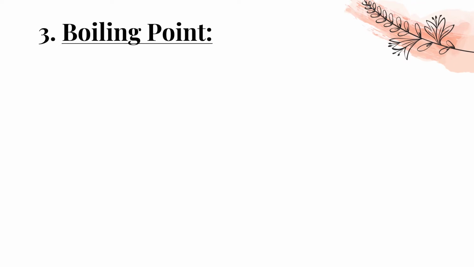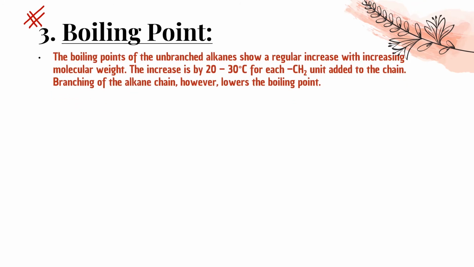Boiling point. This is the important part from where the question can be asked. The boiling point of unbranched alkanes shows a regular increase with increasing molecular weight. The increase is by 20 to 30 degrees Celsius for each CH2 unit added to the chain. Branching of the alkane chain, however, lowers the boiling point. Simply, if I summarize this statement, as number of carbon increases, surface area increases, and hence van der Waals force of attraction increases, so the boiling point increases.